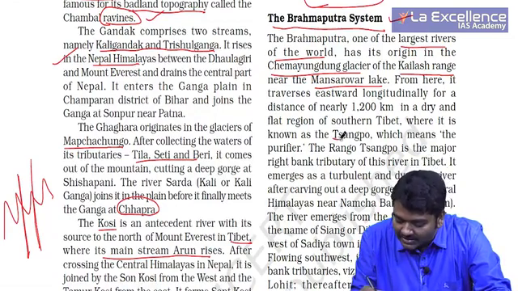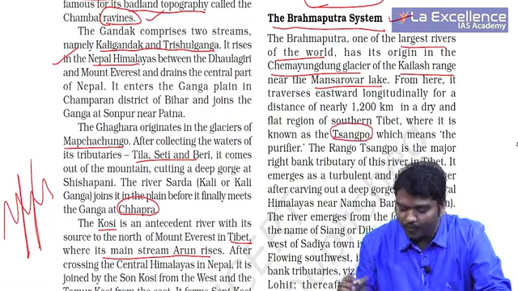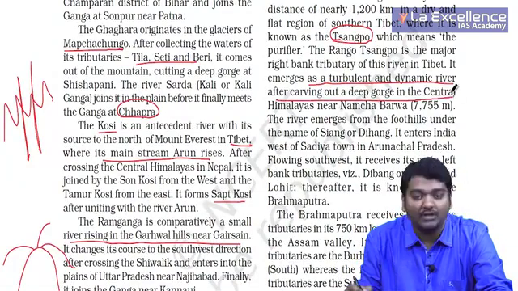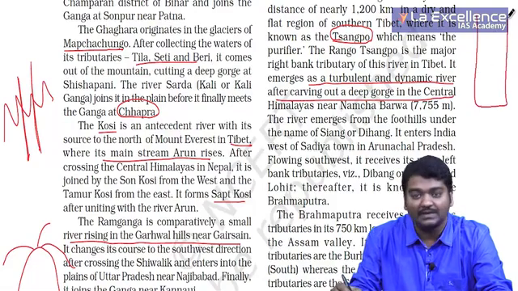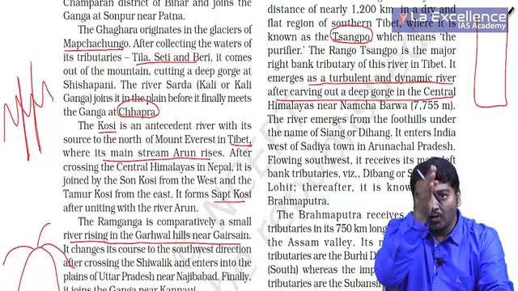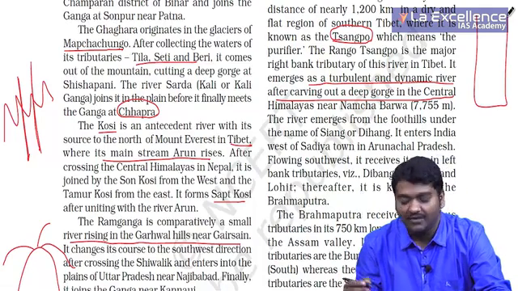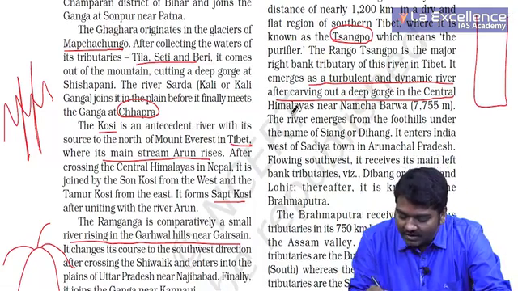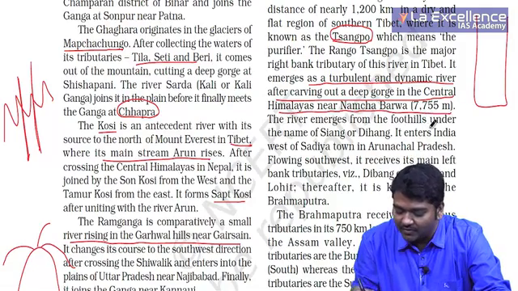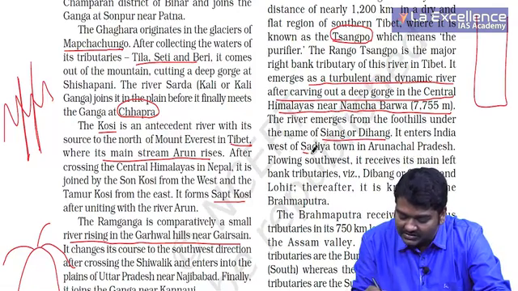So in Tibet it is actually known as Tsangpo, right? It emerges as a turbulent and dynamic river after carving a deep gorge. I have already told you gorge is something like this. In mountains they actually erode in such a way that some gorges are formed. Central Himalayas near Namcha Barwa. The river emerges from the foothills under the name of Siang or Dihang, and it enters India west of Sadia